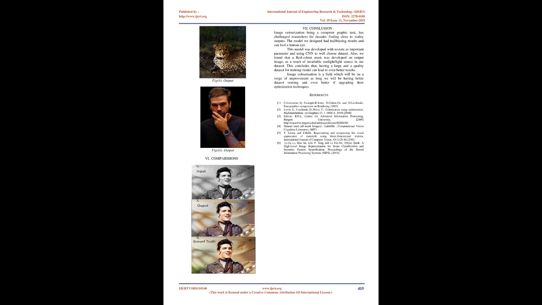7. Conclusion. Image colorization, being a computer graphics task, has challenged researchers for decades, in finding close to reality outputs. The model we designed had trailblazing results and can fool a human eye. This model was developed with texture as an important parameter and using CNN to well choose the dataset. Also, we found that a red color mask was developed on the output image, as a result of invariable sunlight/light source in our dataset. This concludes that having a large and quality dataset for training the model can lead to even better results. Image colorization is a field which will be on the verge of improvement as long as we keep having better datasets coming and even better if upgrading their optimization techniques.